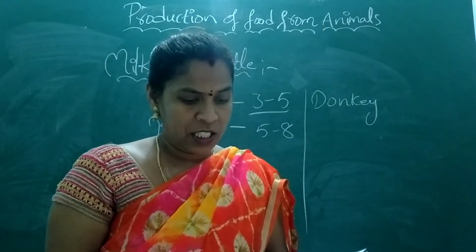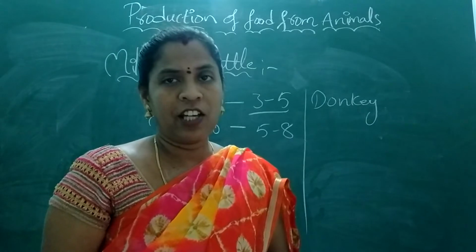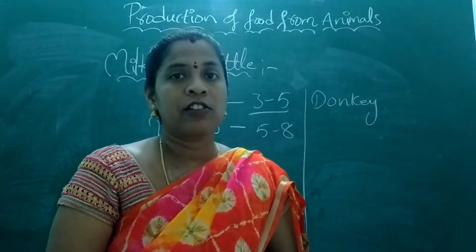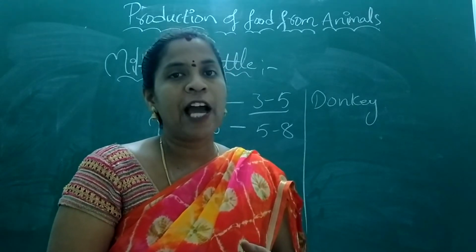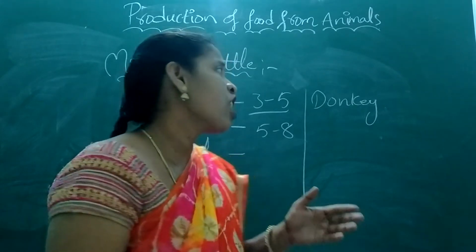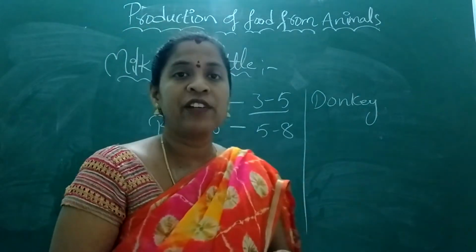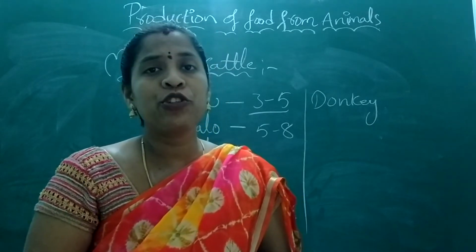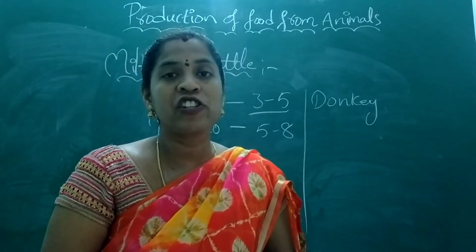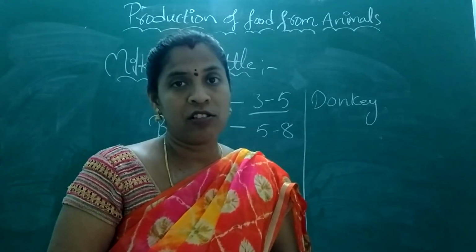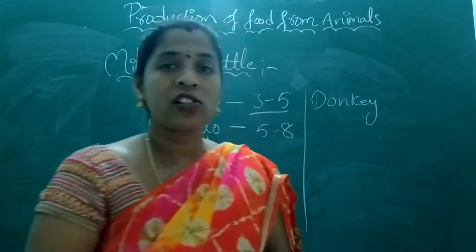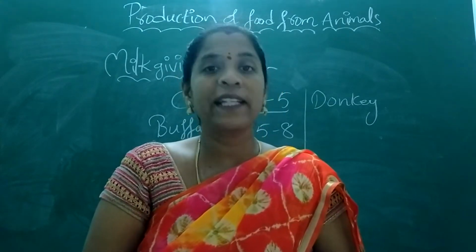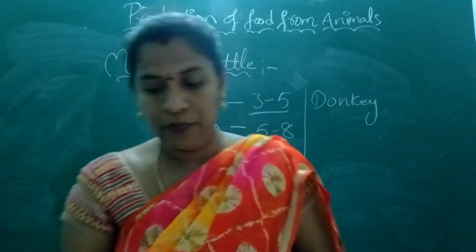Generally every farmer has at least 1 to 5 cattle in their house. Those cattle are used for milk production, and they also make use of the animals for agricultural purposes. So cattle are not only milk giving, there are also agricultural draught animals. Why are they known as draught animals? Because they are used for agricultural purposes. That's why they are called draught cattle. Here cows, bulls, and oxen are used for agricultural purposes.